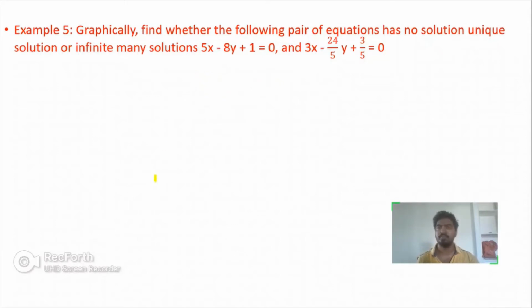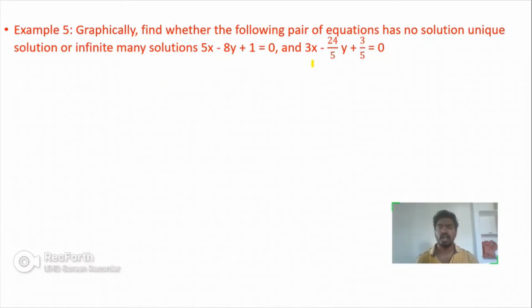That is, if a1 by a2 is not equal to b1 by b2, then we can consider the given equations as a consistent pair of equations. If a1 by a2 is equal to b1 by b2 and which is not equal to c1 by c2, then we can say that these two line equations are having a unique solution. If a1 by a2 is equal to b1 by b2 which is equal to c1 by c2, then we can consider this pair of equations as coincident equations. That is, it has infinitely many solutions.